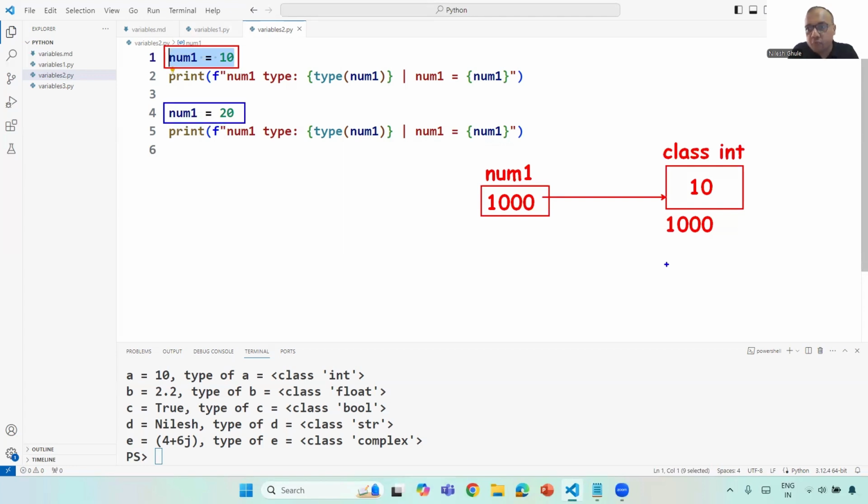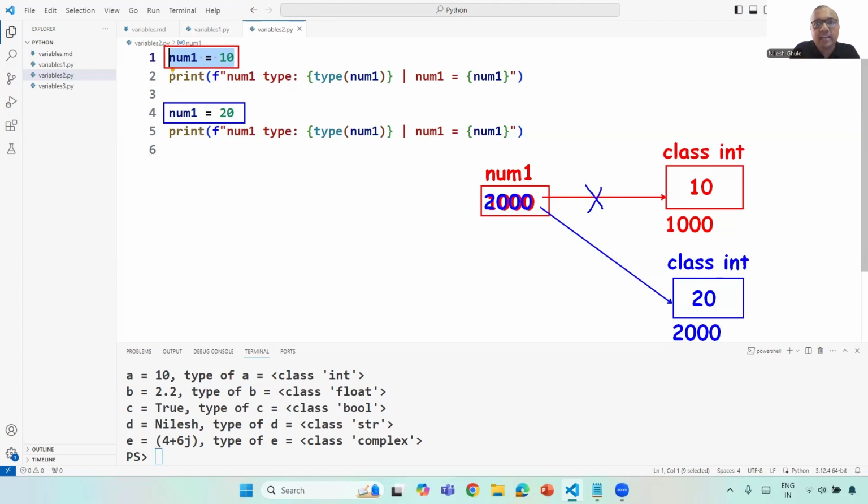It will internally create a new object of integer type with the value 20, created at some new address, and later this address is assigned to num1. So now num1 is no more pointing to the old object, rather it starts pointing to the new object. The old object, which is not referred to by any other reference, will eventually be garbage collected.